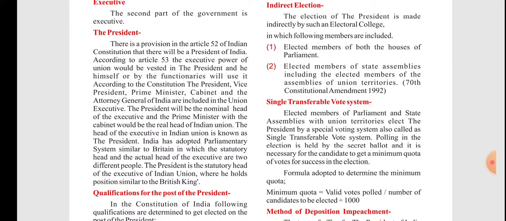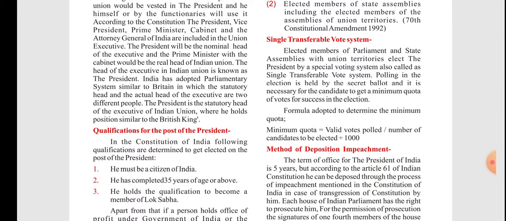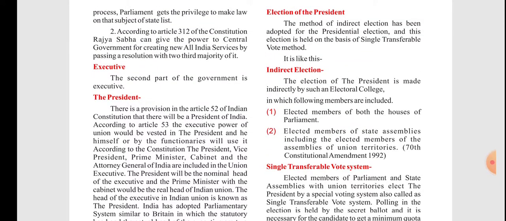Now we come to the executive. In my next session, we will explain to you the single transferable vote system, method of deposition, and impeachment. But till then, you should understand all the things which we have studied earlier, and watch the video. Don't skip the video in between, so that you understand the topic very well.